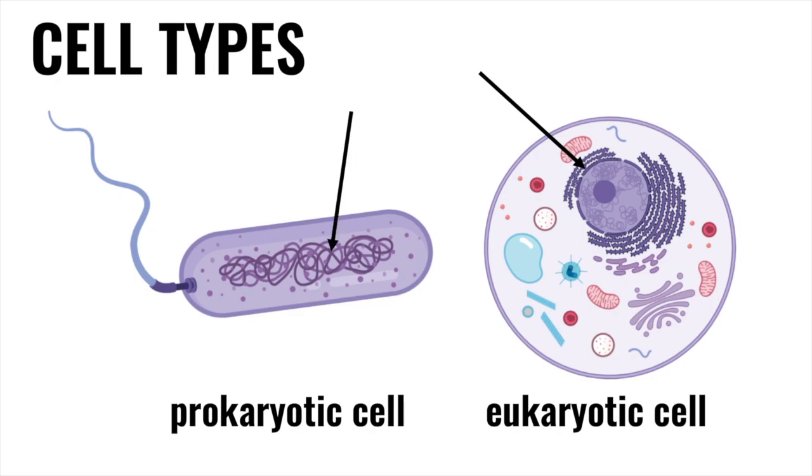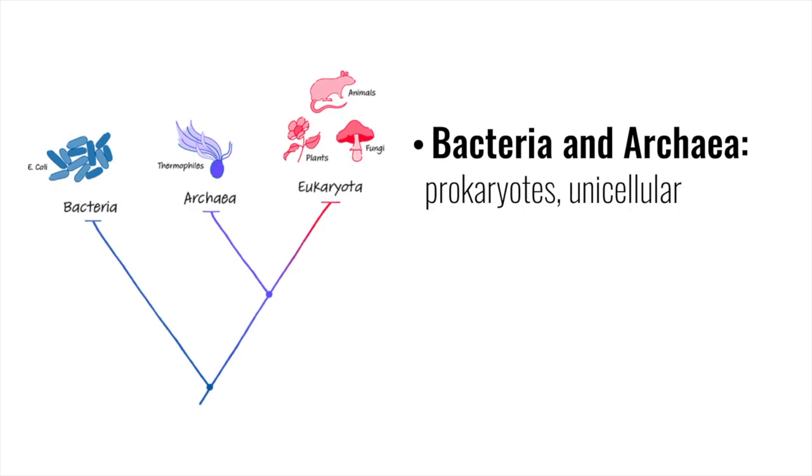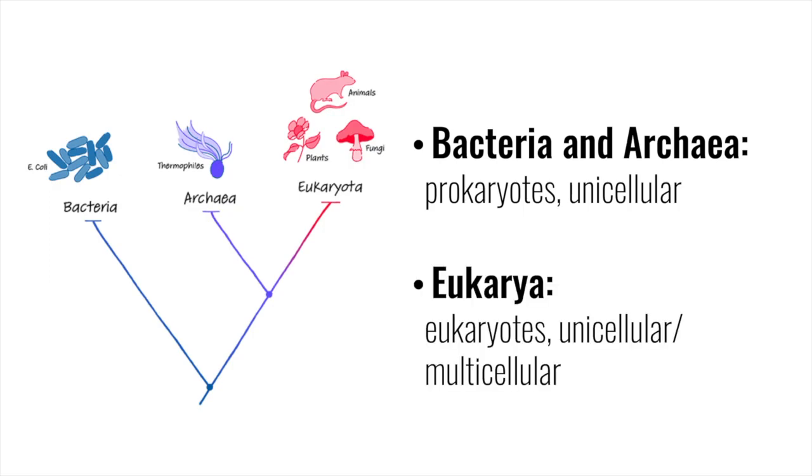All living things can be divided into three basic domains: bacteria, archaea, and eukarya. The primarily single-celled organisms found in the bacteria and archaea domains are known as prokaryotes. Organisms in the eukarya domain are made of the more complex eukaryotic cells. These organisms, called eukaryotes, can be unicellular or multicellular and include animals, plants, fungi, and protists.